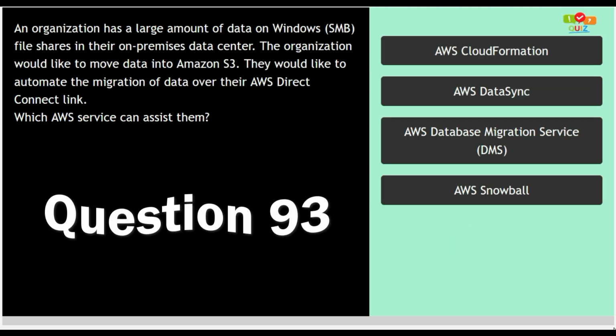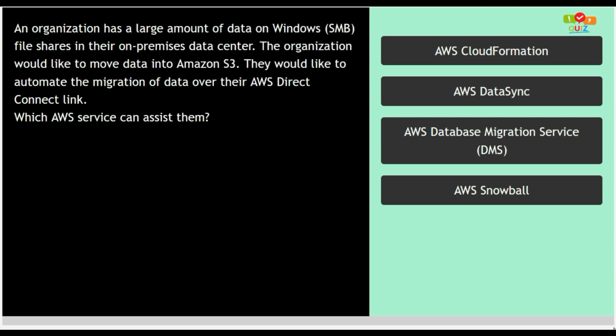An organization has a large amount of data on Windows file shares in their on-premises data center. The organization would like to move data into Amazon S3. They would like to automate the migration of data over their AWS Direct Connect link. Which AWS service can assist them?